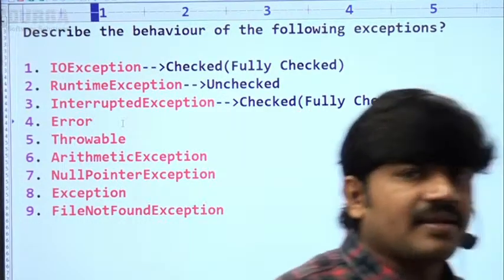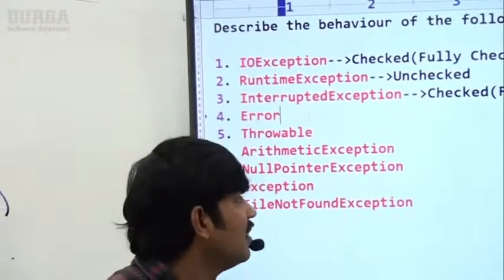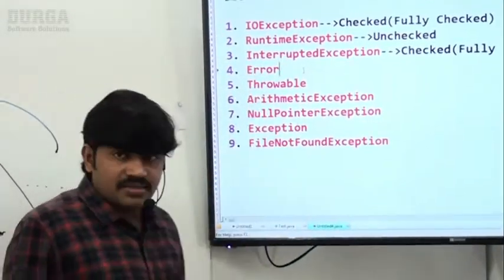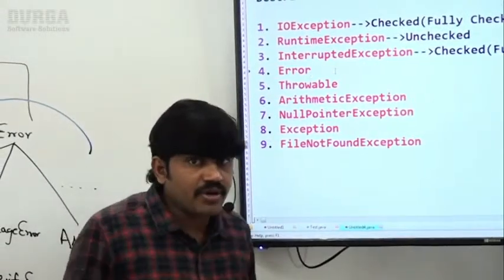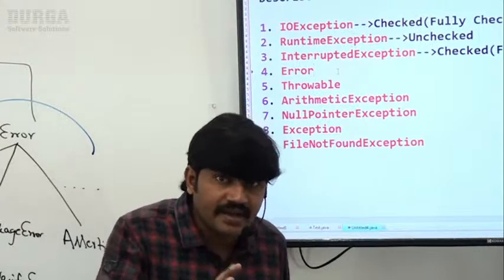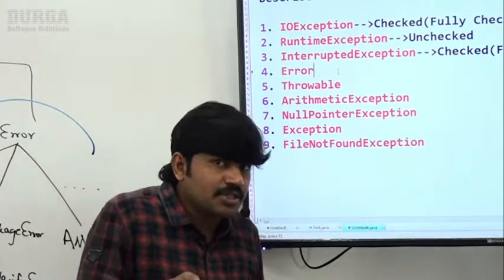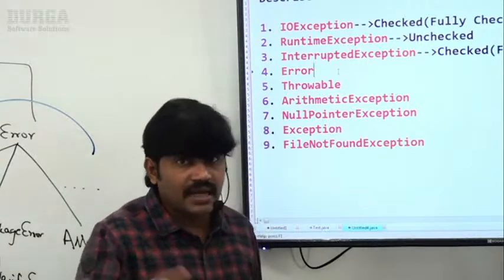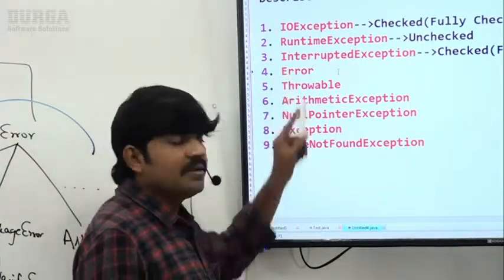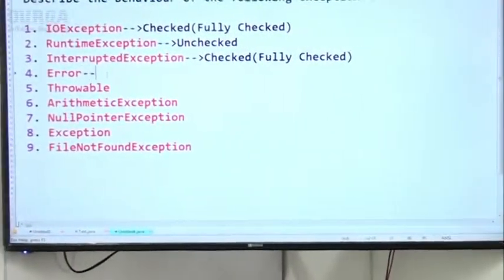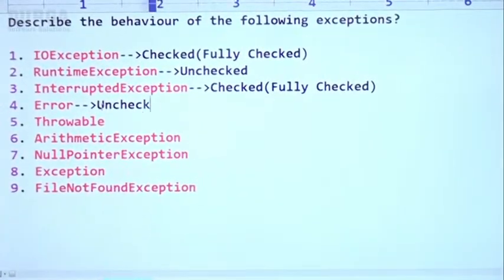Sir, what about Error? Error and its child classes are unchecked. I told you, right, Error and its child classes are unchecked. So RuntimeException and its child classes, Error and its child classes are unchecked. That's why Error is unchecked.